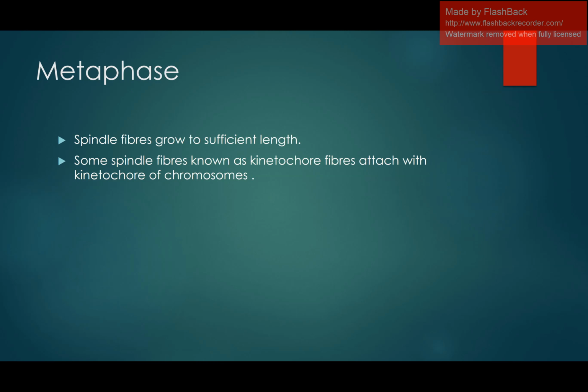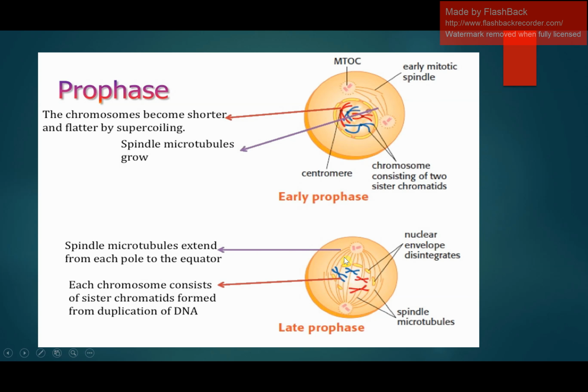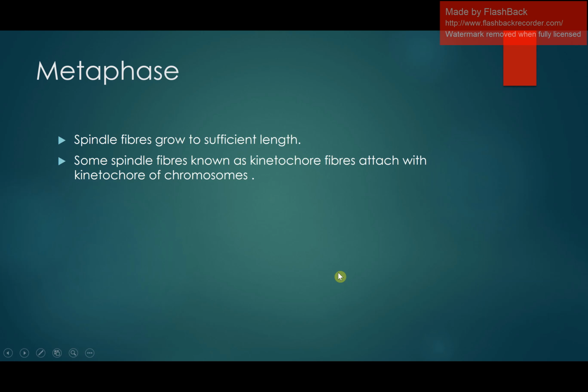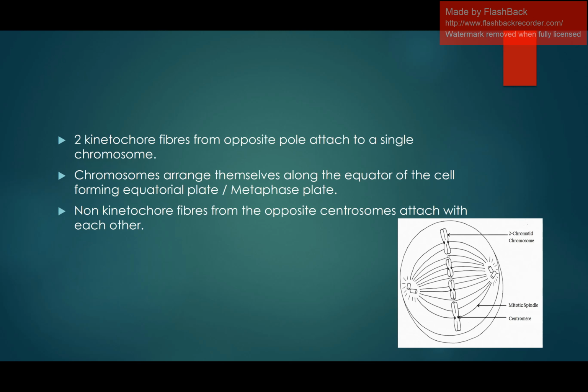The next phase which comes after the prophase is known as the metaphase. In metaphase, the spindle fibers grow to sufficient length, and as in the previous diagram we can see, they attach with the chromosome, with the kinetochore region of the chromosome. Some spindle fibers are known as kinetochore fibers, that contain the kinetochore proteins. They attach with the kinetochore of the chromosome. The kinetochore region is located on the centromere, and it contains a protein which is responsible for the attachment of spindle fiber to the chromosome.